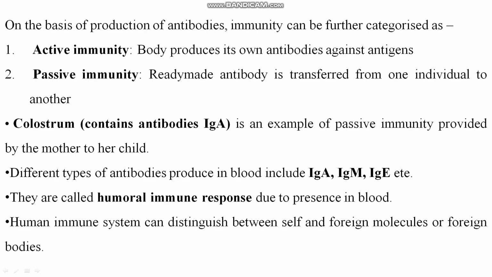So on the basis of production of antibodies, immunity can be further categorized as active immunity and passive immunity. Clear? Active immunity: the body produces its own antibodies against the antigen. Passive immunity: ready-made antibodies are transferred from one individual to another. So ready-made antibody means vaccination.